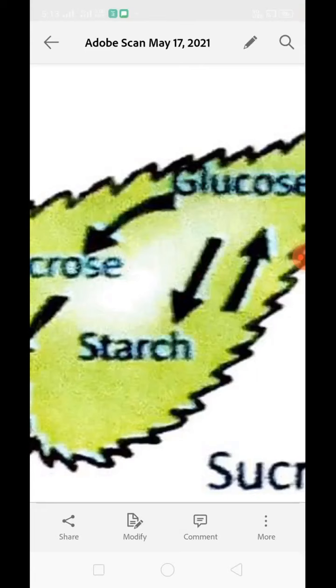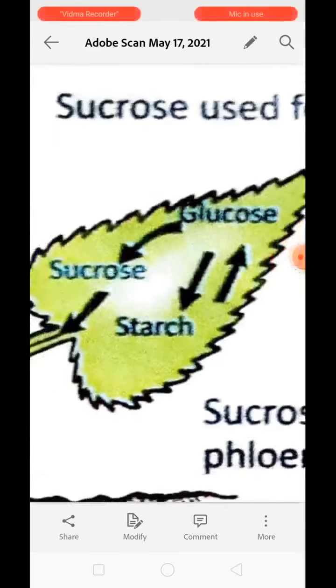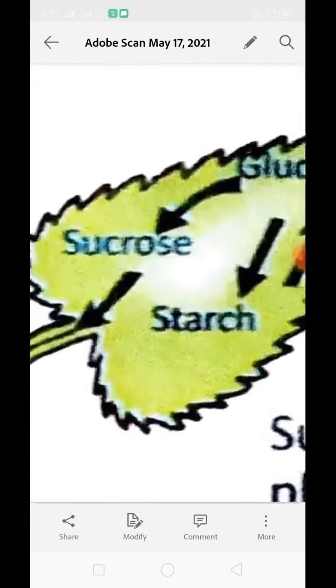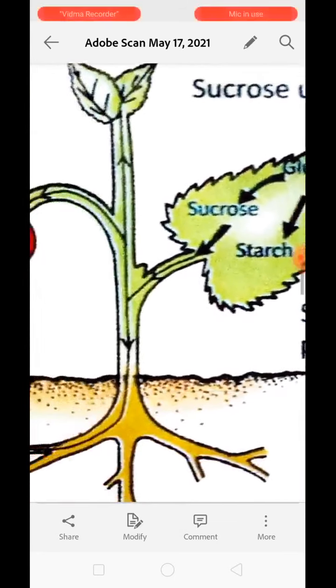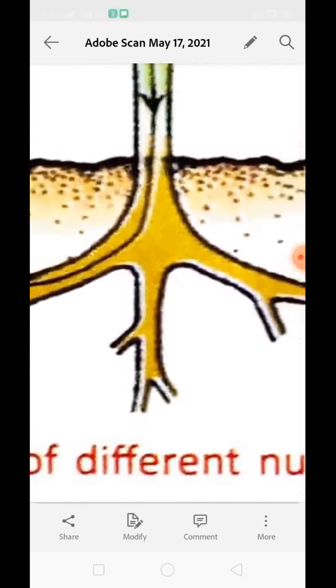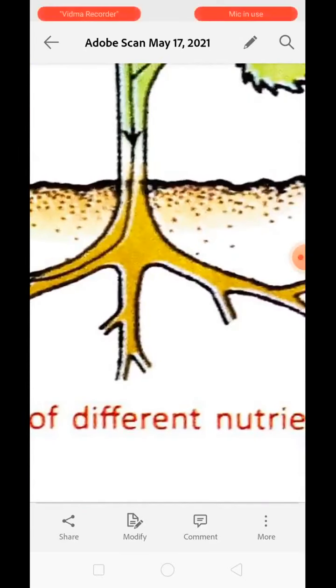For example, leaves are producing glucose by the process of photosynthesis. This glucose is turned into sucrose, and later on it is transferred to various parts like the root, which is a non-green part of the plant, so that the living cells can get energy. So sucrose is transported from the leaf to different parts of the plant through the phloem tube for immediate use.